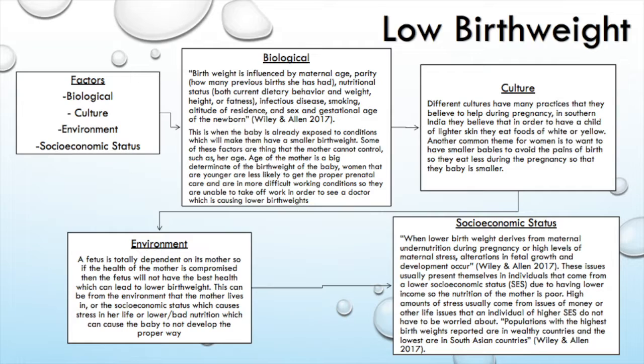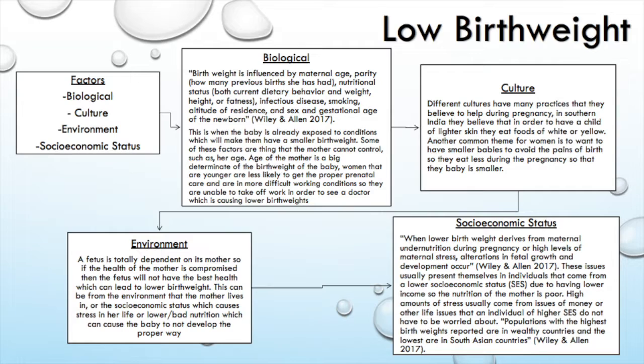So whenever we're looking at the society and the environment that the mother is living in, we're able to determine if she's able to get the proper nutrients to feed the baby while she's pregnant, if she's able to see doctors properly, and this can determine the weight and the size of her baby. So typically if a mother is smaller, then the baby is going to be smaller, which is determined by the area that she is living in.